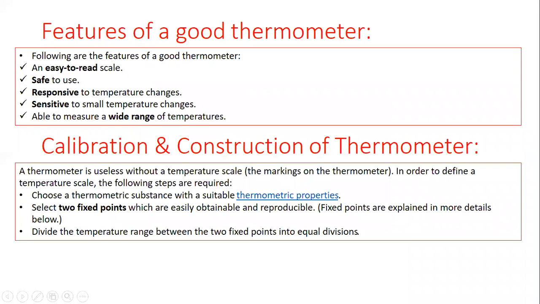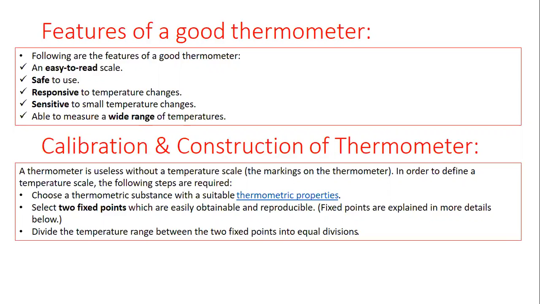Now we discuss features of a good thermometer. Beta, there are 5 features of a good thermometer. A good thermometer uses a scale which is easy to read. Second, a good thermometer is always safe to use, because in a thermometer we are using mercury, and mercury is a poisonous substance and also hazardous to our environment. That's why, when you are using a thermometer, remember that it is safe to use.